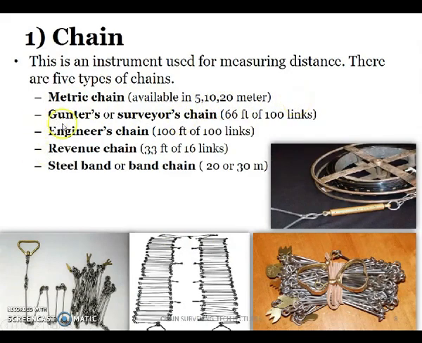Next, Gunter's or surveyor's chain. It is 66 feet long and of 100 links. Next, engineer's chain. It is 100 feet long and 100 links. Next, revenue chain, 33 feet long and 16 links. Next, steel band or band chain. It appears to be like this. It is available in lengths of 20 meters or 30 meters.